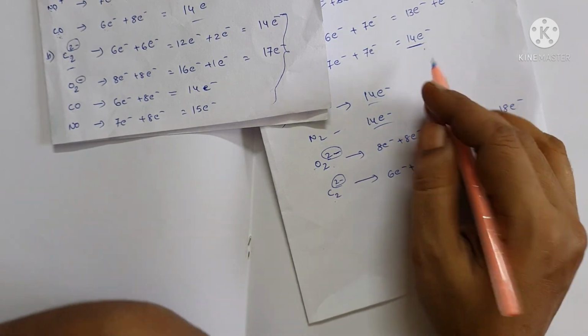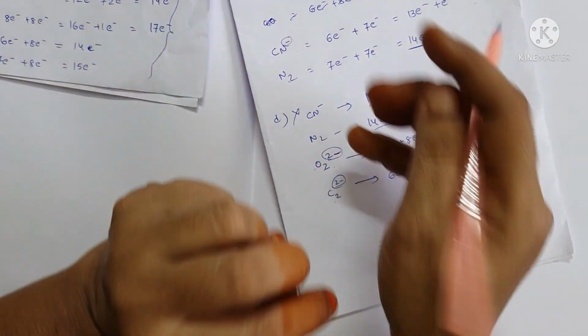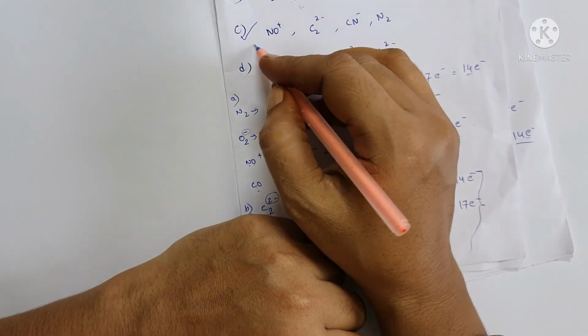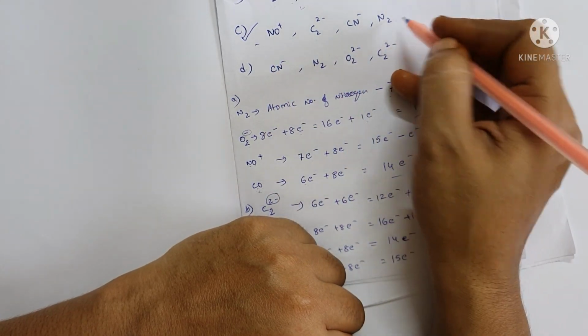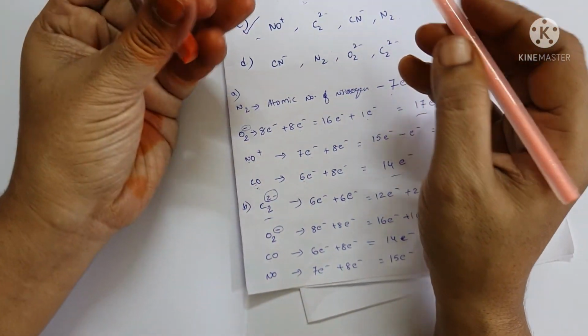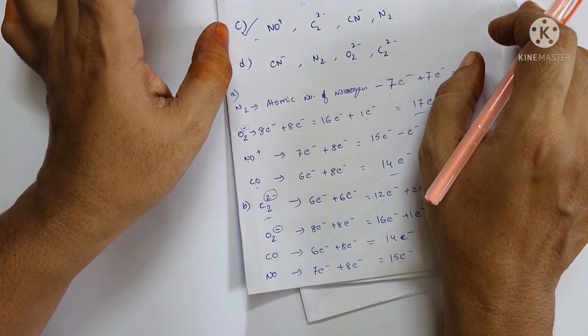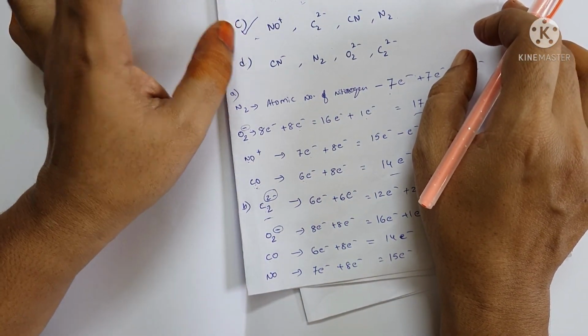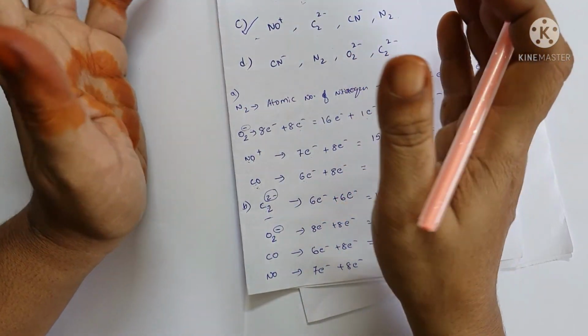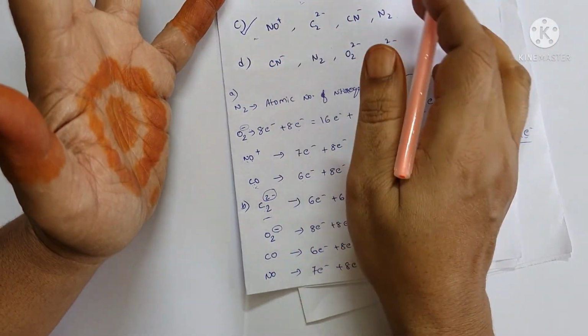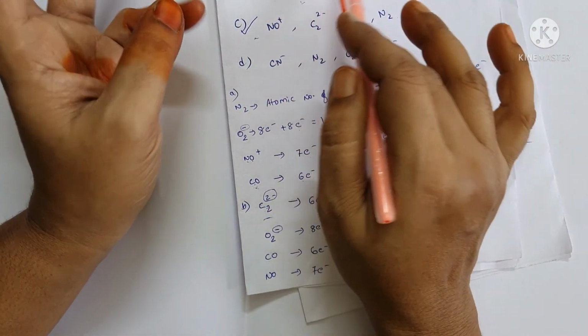So option D is not isoelectronic. So option C only is isoelectronic. Understood? This is about how to find isoelectronic species from the given group of elements or ions.